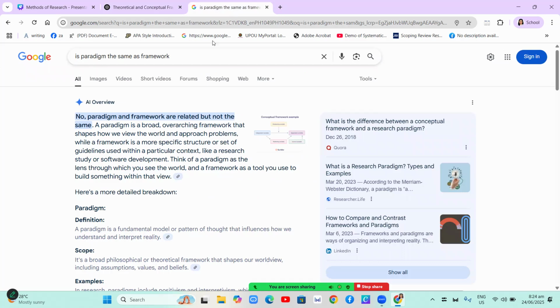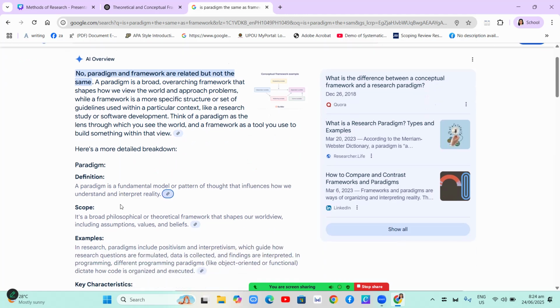So I asked Google, is paradigm the same as framework? Google AI said no, paradigm and framework are related, but they are not the same. A paradigm is a broad, overarching framework that shapes how we view the world and approach problems, while a framework is a more specific structure or set of guidelines used within a particular context, like a research study or software development. Think of a paradigm as the lens through which you see the world, and a framework as a tool you use to build something within that view.